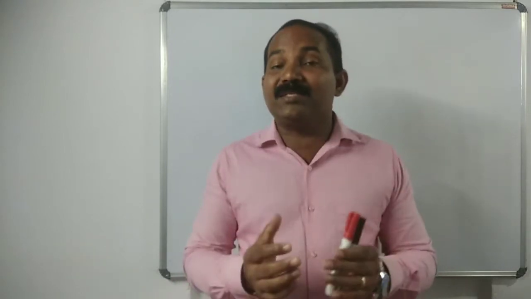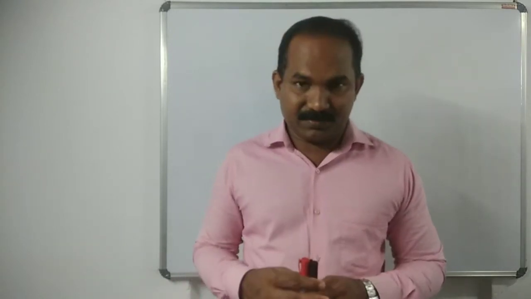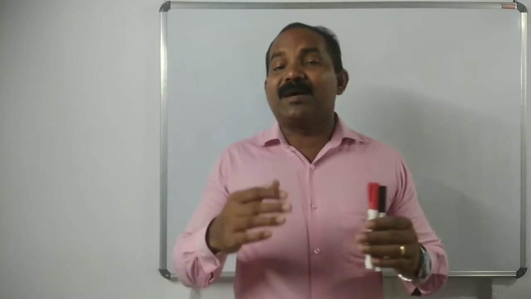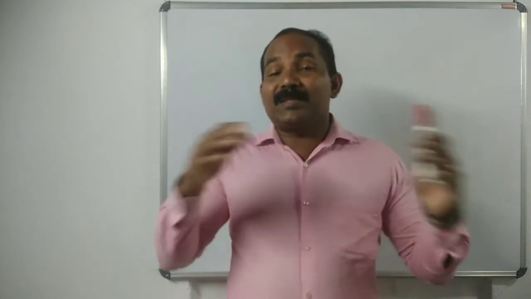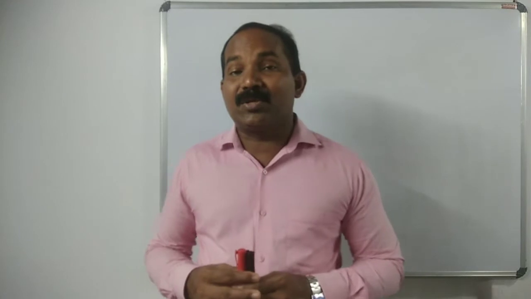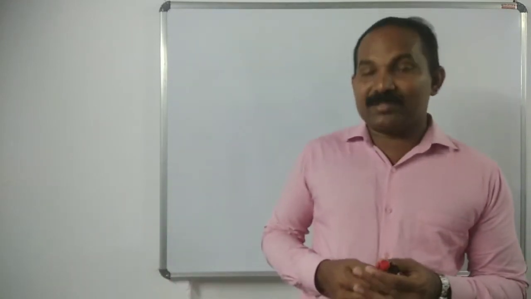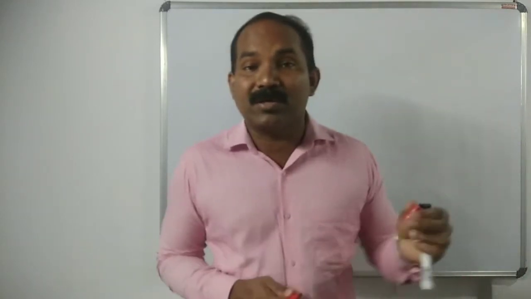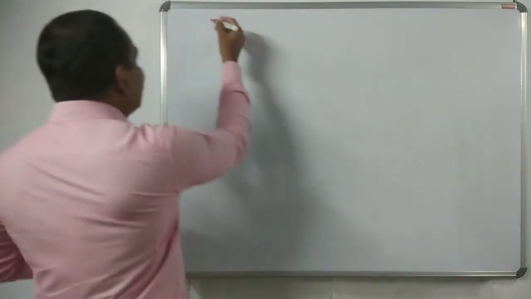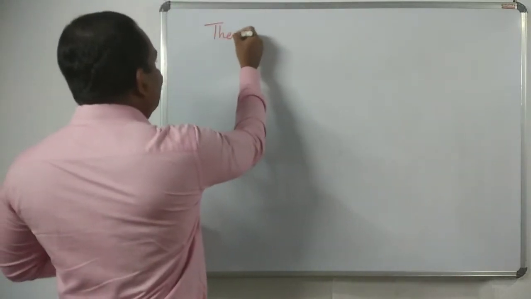The part under observation is the system. Then the other part of the universe is known as surroundings. Let's discuss some examples.